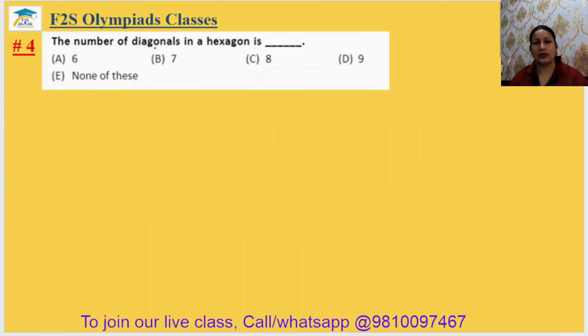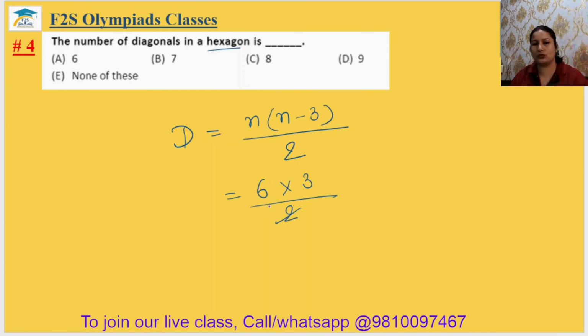Question number 4. The number of diagonals in a hexagon. For checking the number of diagonals in a hexagon, you should know there is a formula n into n minus 3 upon 2. N is the number of sides. In a hexagon, there are 6 sides. So 6 into 6 minus 3, 3 upon 2. 2 3s are 6, 3 3s are 9. So there are 9 diagonals in a hexagon. Fourth answer will be option B.